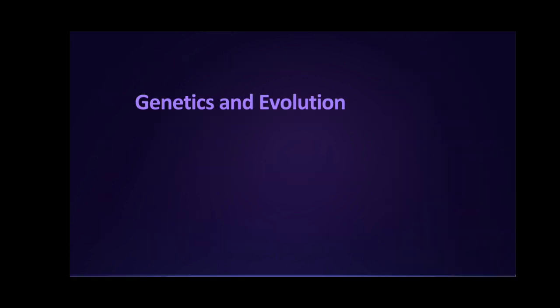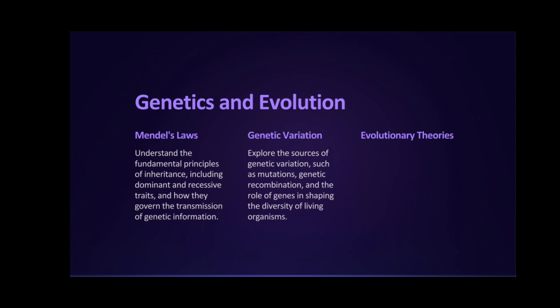Next, genetics and evolution. इसमें you should cover up Mendel's laws. What are the fundamental laws and principles of inheritance, dominant, recessive traits, how they govern the transmission of genetic information. Next, genetic variation. What are the sources of genetic variation, mutation, genetic recombination, role of genes in shaping the diversity